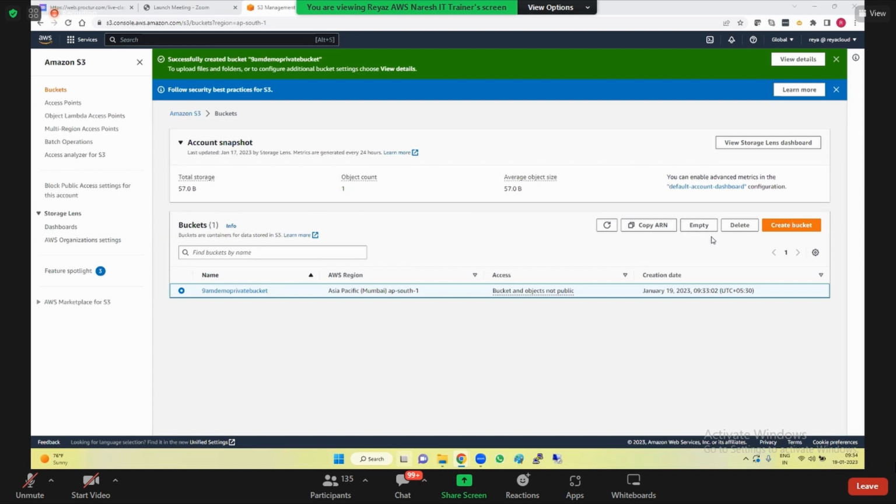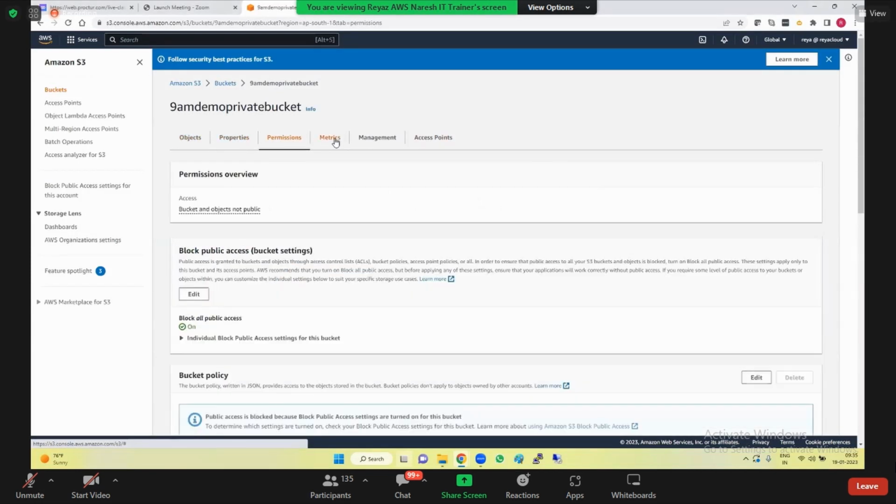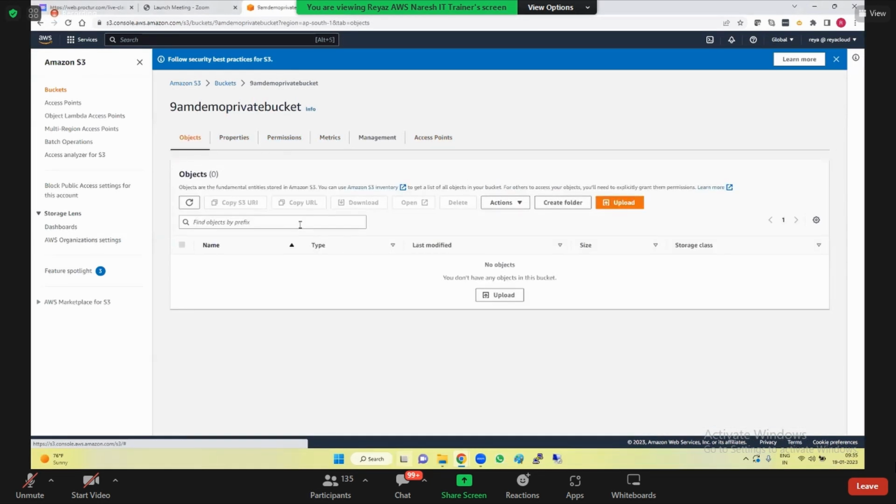Empty means if you want to empty all the objects inside it, you can empty it. Delete means deleting the bucket. Okay, so I'm going inside the bucket, guys. Here I clicked on it, and here we have objects, properties, permissions, metrics, management, access points. So we have six tabs, and these six tabs are the same for all the buckets. If you click on objects or properties, accordingly everything will change. So let's take the first tab, objects.